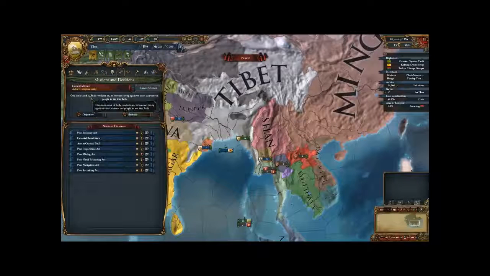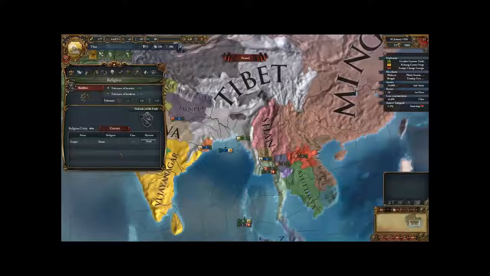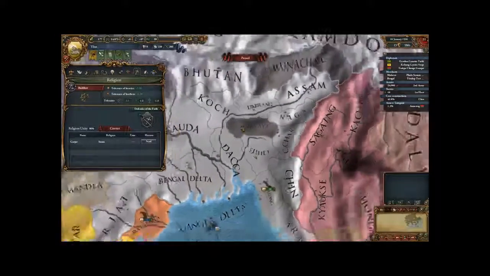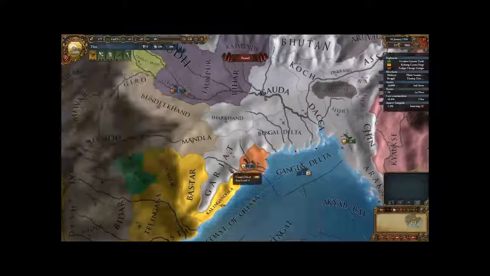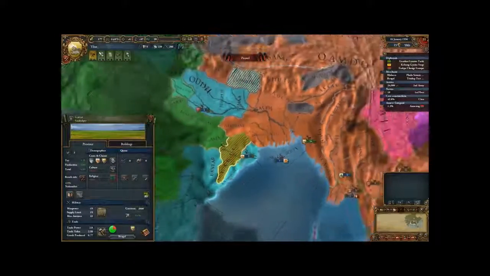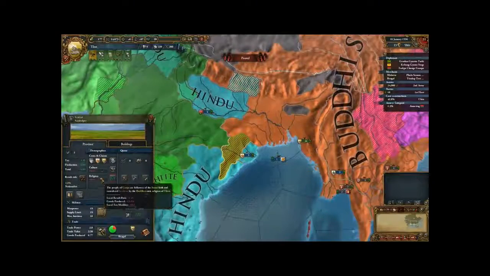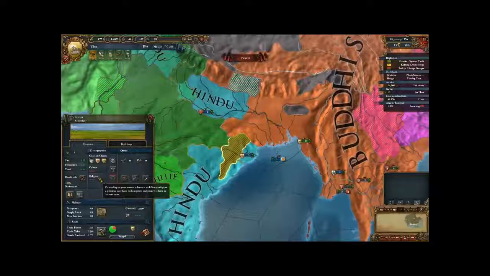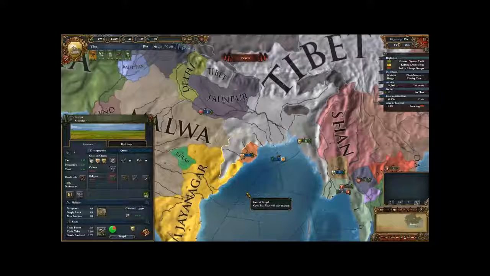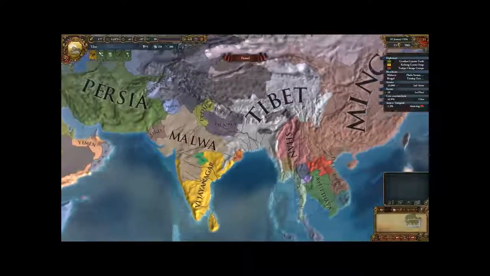Which also reminds me, our mission is still to achieve religious unity. The only problem that we have is Gujarat. And Gujarat is over here, they are Sunni. That's a problem for us. We can't convert them because they have an unaccepted culture, and we can't convert the culture because they have a different religion. One problem on top of another. That's how this game generally plays, at least.